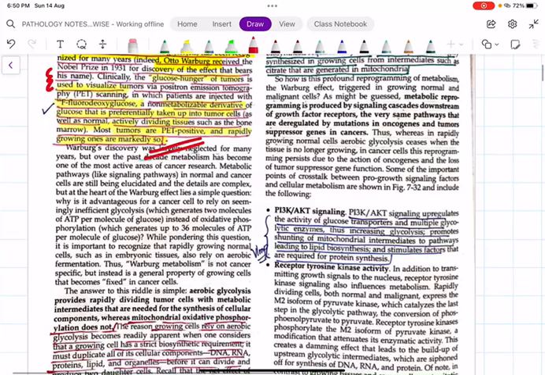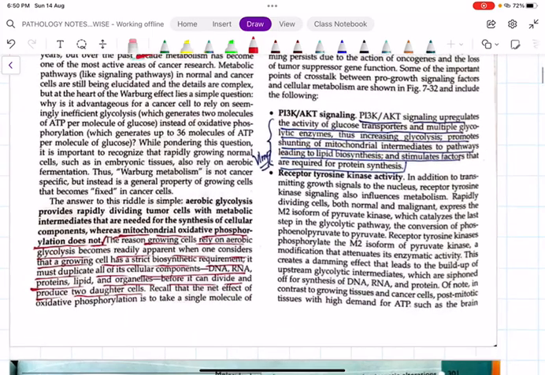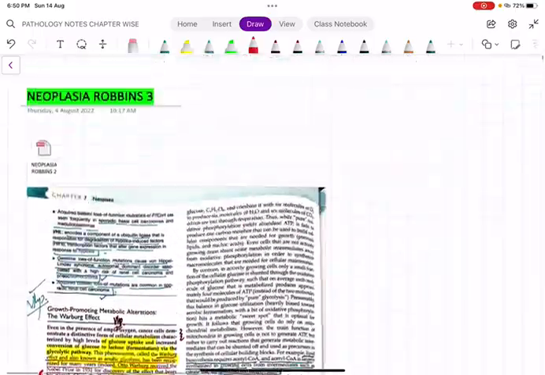So aerobic glycolysis provides instant metabolic intermediates for the rapidly dividing tumor cells. Whereas the usual mitochondrial pathway, that is glycolysis, Krebs cycle, and finally oxidative phosphorylation, takes a lot of time. At the same time, aerobic glycolysis or the Warburg effect provides instant metabolic intermediates to the rapidly growing or dividing cells. That is a very important point you have to remember.